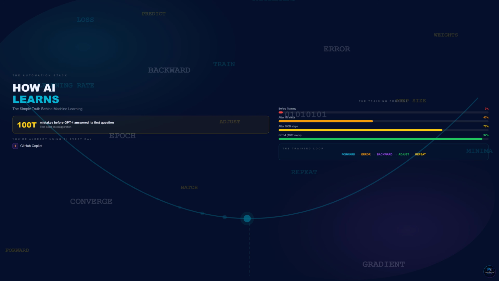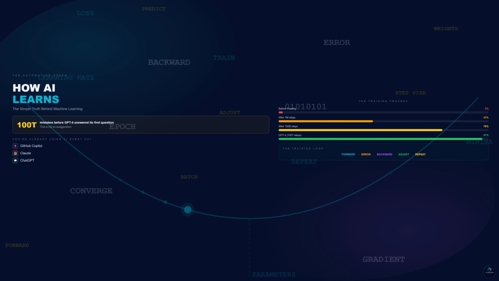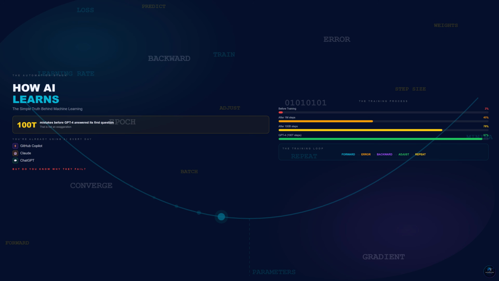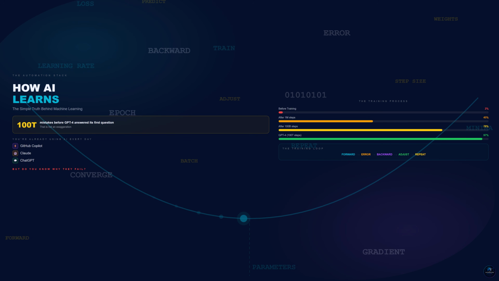You are probably already using AI every day. GitHub Copilot finishing your code. Claude helping you debug. ChatGPT drafting your documentation. But here is the uncomfortable truth. Most developers using these tools have no idea how they actually work.